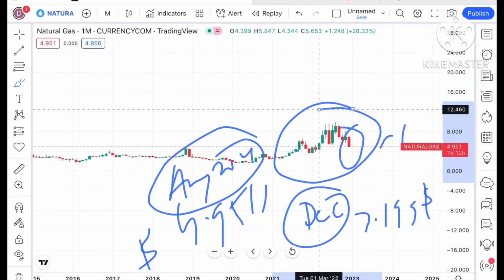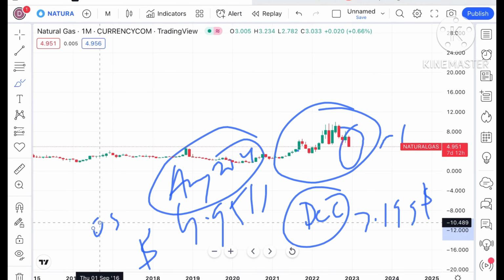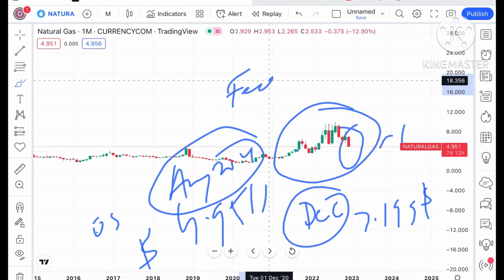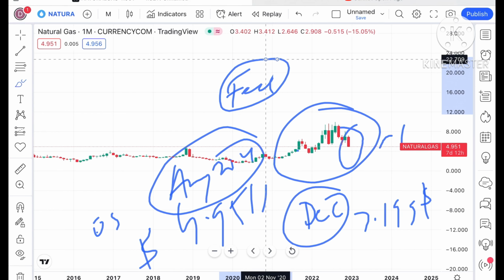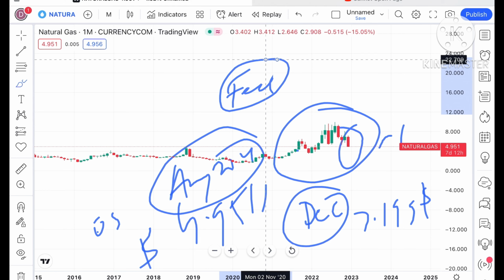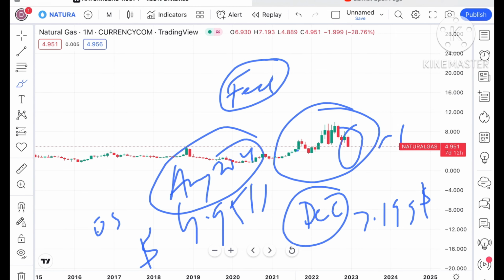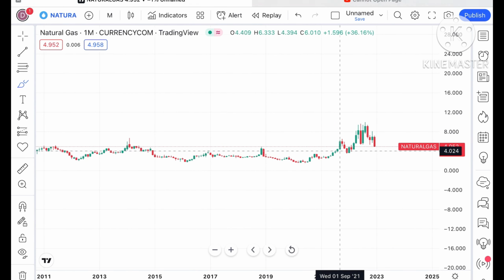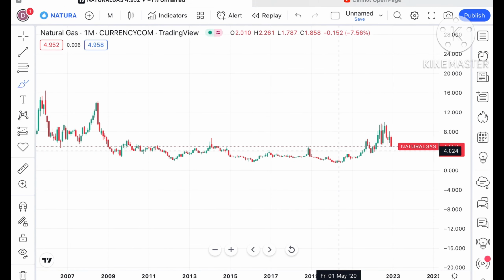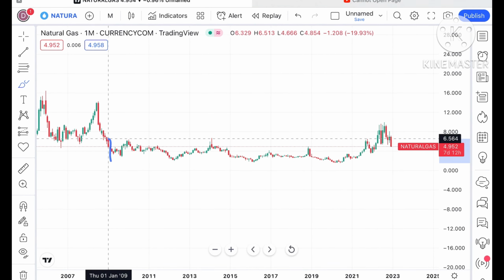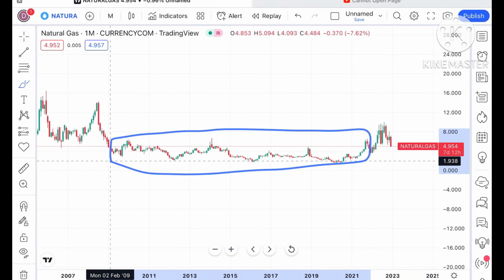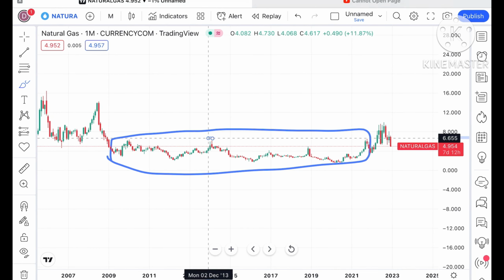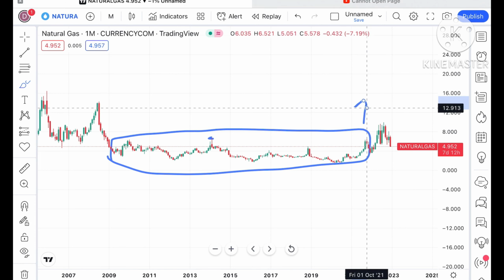It is because the price of USD is getting strengthened, because the Fed is continuously increasing the interest rate, as well as the Russian and Ukraine war. What you have seen is a continuous upside and downfall, and so much volatility. But before that, if you look at this particular chart since March 2009, we have seen it moving in this particular zone. As soon as this zone broke upside, we have seen an upside.